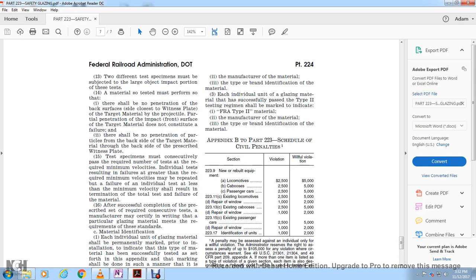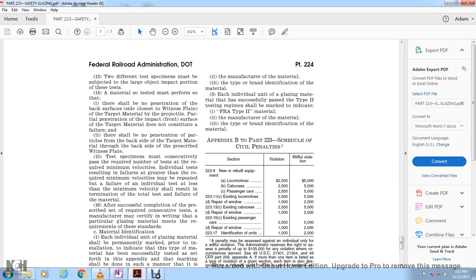Appendix B of Part 223, schedule of civil penalties. 223.9, new and rebuilt locomotives: $2,500 violation, willful violation $5,000. Caboose: $2,500, willful violation $5,000. Passenger car: $2,500 violation, willful violation $5,000.